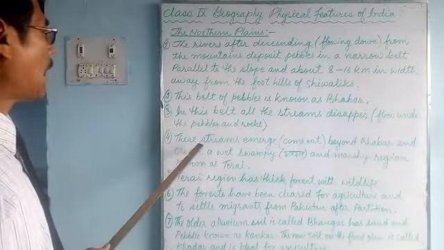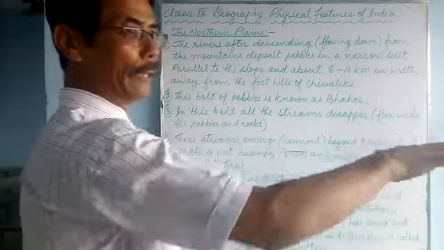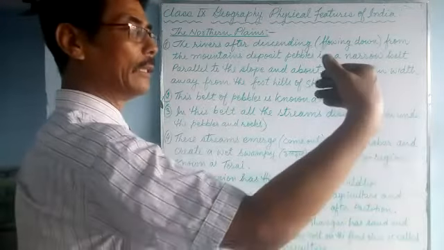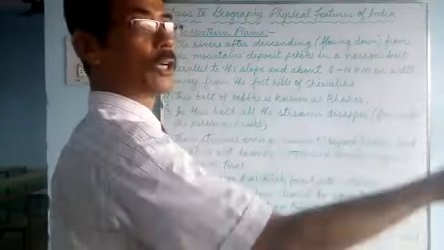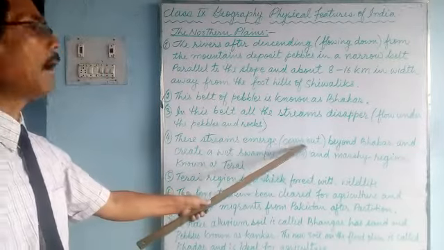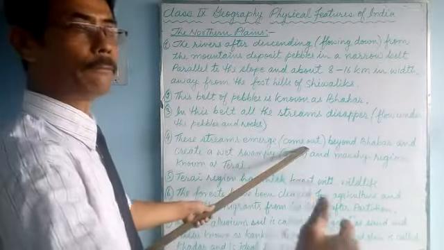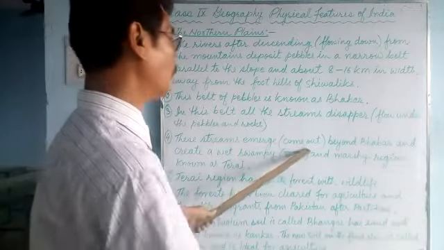After reaching 8 to 16 km, at the end of the Bhabar belt, the streams again emerge, come out. Wherever the Bhabar belt ends, the water comes out.